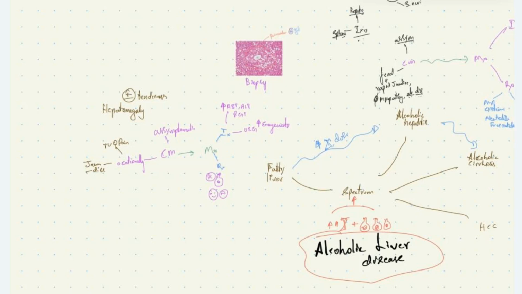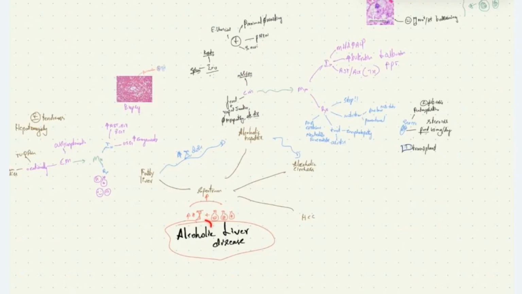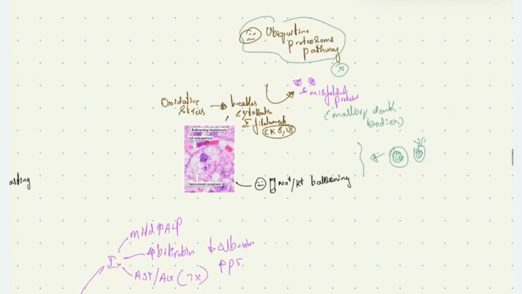If the duration of exposure to alcohol increases and the dose of alcohol increases, and the patient continues to take alcohol for many years, then he develops alcoholic hepatitis. Alcoholic hepatitis is a condition characterized by hepatocyte injury, and due to that, there will be breaks in cytokeratin intermediate filaments like CK8 and 18. Due to the oxidative stress inside the cell, these filaments, which are proteins, are broken into small misfolded proteins.